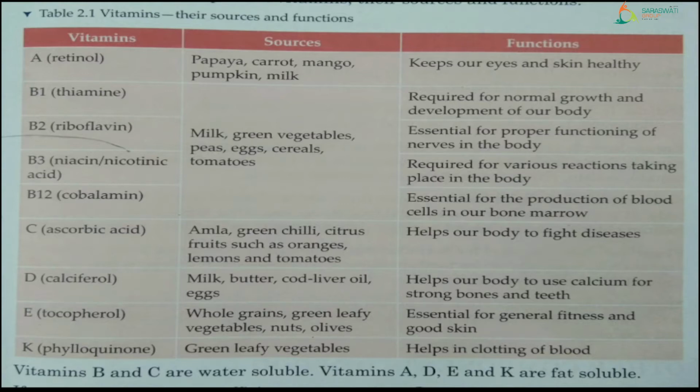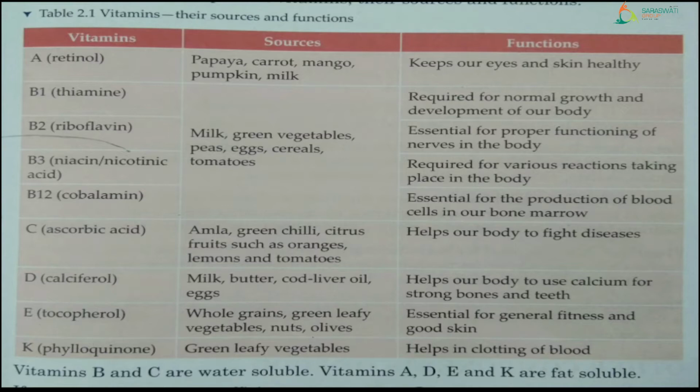First vitamin is vitamin A, that is also known as retinol, right? From which kind of a food do we get this type of vitamin A? Some examples are given, which is papaya, carrot, mango, pumpkin and milk.